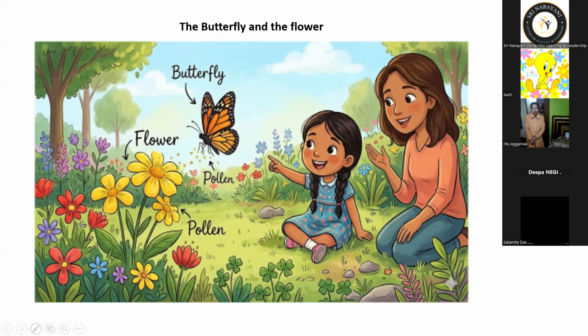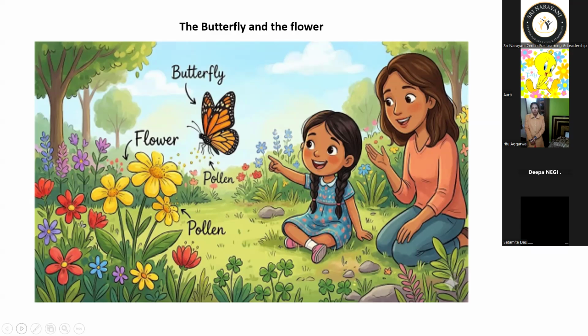So what happened? One day when Ria was sitting in her garden, she saw a beautiful butterfly flying from one flower to another. And obviously, the curious child watched it carefully. The child found that the butterfly sat on a bright yellow flower and then flew to the red flower. Ria asked her mother, "Mother, why is the butterfly visiting so many flowers?" Her mother explained the butterfly is collecting nectar from the flowers.